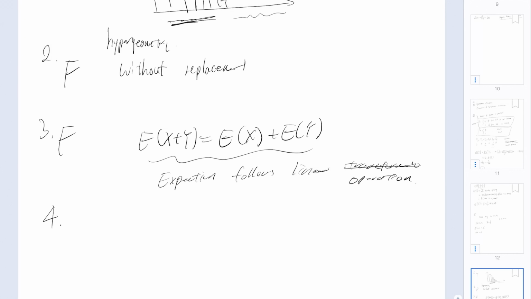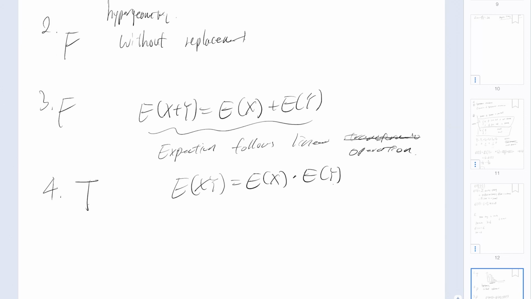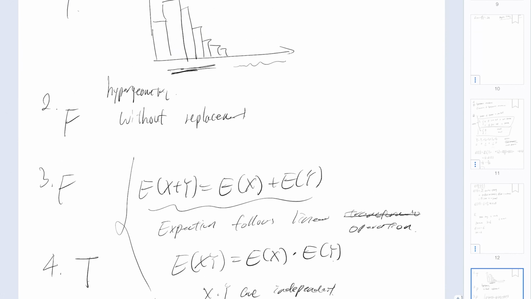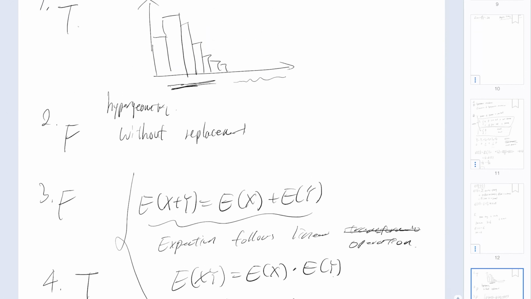And for problem 4, the formula E of XY equals to E of X times E of Y works only when X and Y are independent. That is correct. So that's when X, Y are independent. So do remember the difference of these two equations.